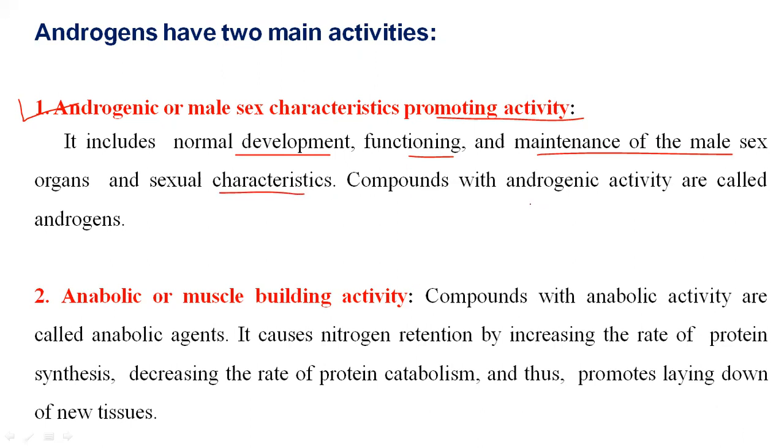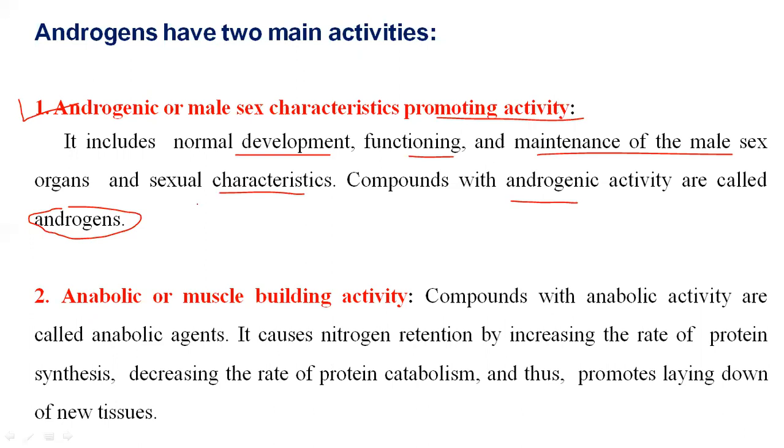A compound with androgenic activity is called an androgen, meaning it promotes the male sex organs and their sexual characteristics. Those agents producing androgenic activity are called androgens.